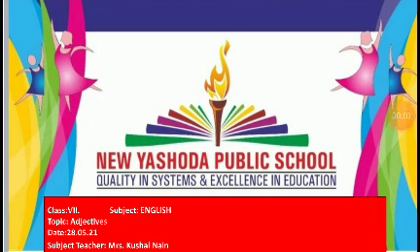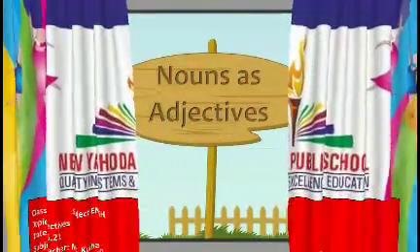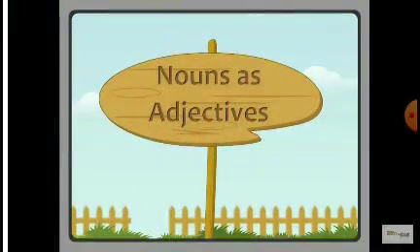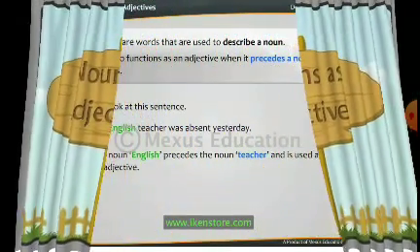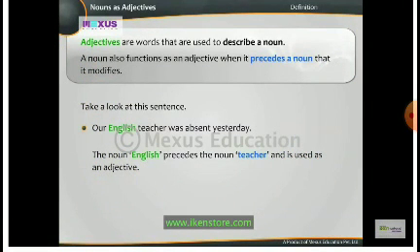We are going to continue the chapter adjectives. Now we'll start with nouns as adjectives. Adjectives are words that are used to describe a noun. A noun also functions as an adjective when it precedes a noun that it modifies. Precedes means when it comes before that noun which it qualifies.